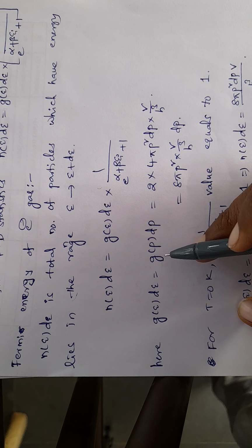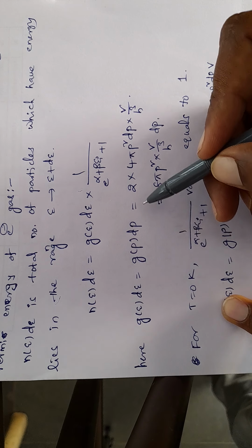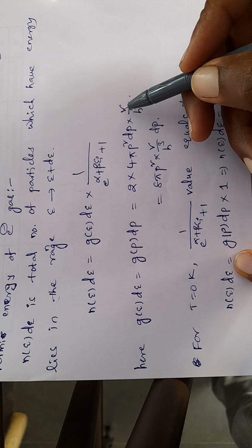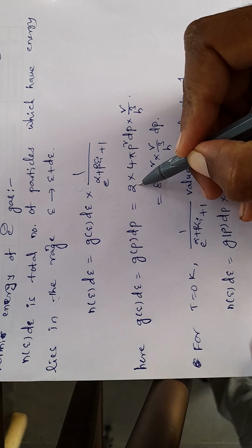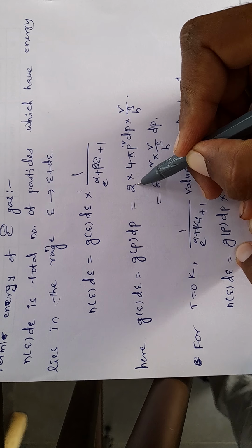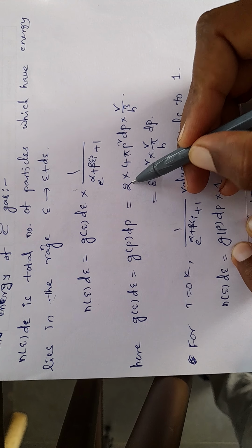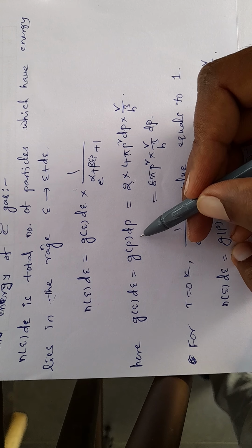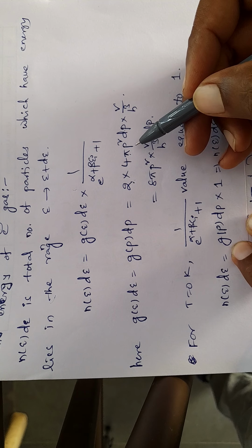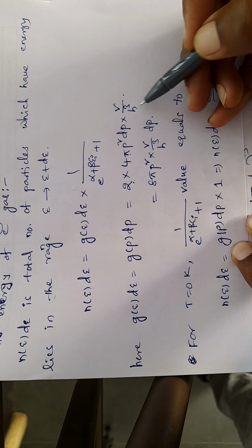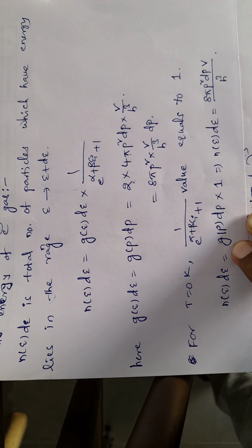Here G of E dE will be equal to G of P dP, that is 2 into 4 pi p square dP into V by h cube. Why are we writing 2 here? Because 2 is the maximum number of particles in a particular cell in phase space. 4 pi p square dP is the value of G of P dP in momentum space, and V by h cube is the elemental volume of a cell in phase space.